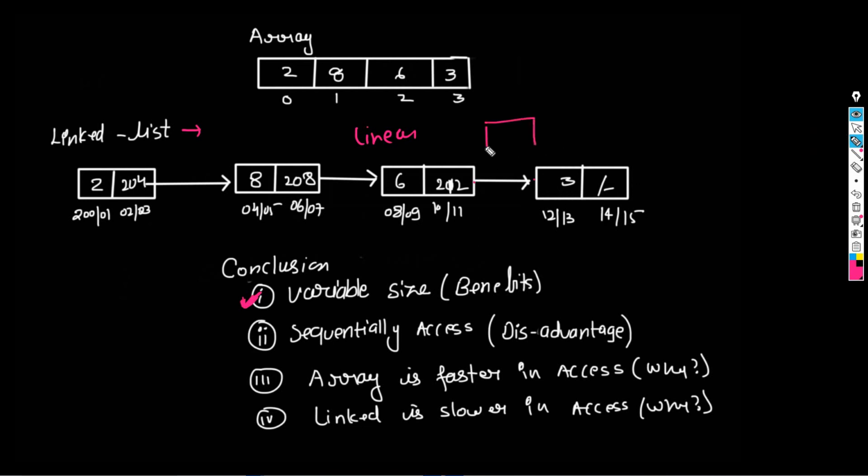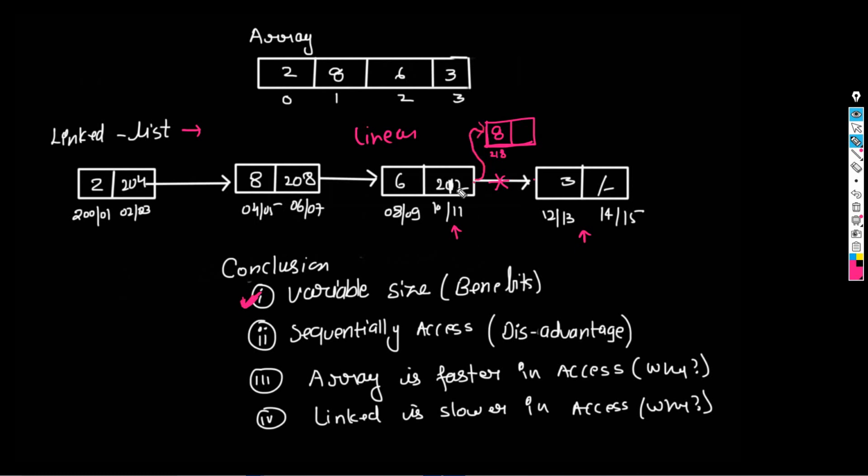First you will create the node and put the value, and this node's address, let's say, is 218. We have to put this node between these two. What I will do is disconnect this address and give the address of this block.